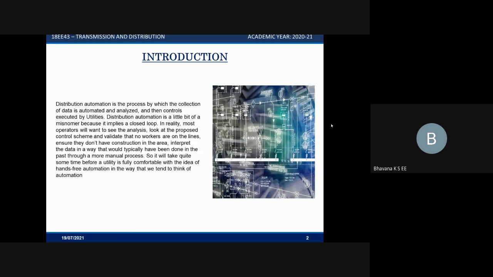Research and development activities are being carried out extensively to automate the electric power distribution systems, applying recent advancements in information technology and data communication systems. Flexible control of distribution systems, which can be used to enhance efficiency, reliability, and quality of electricity services, is implemented by automation in the distribution field.